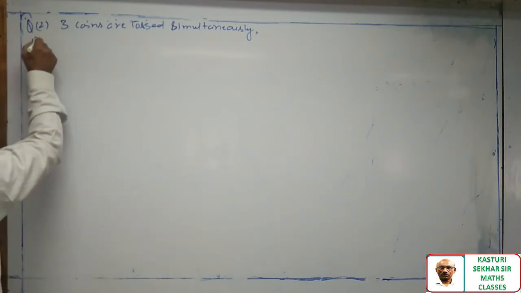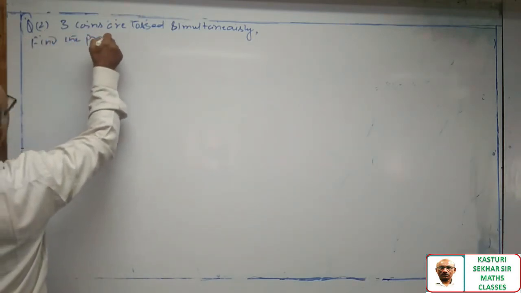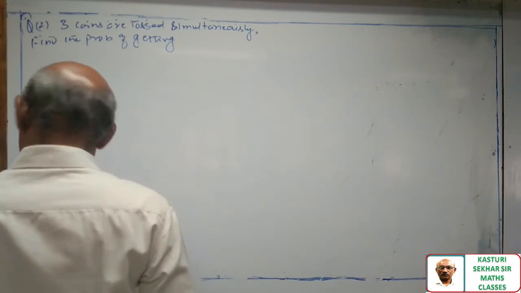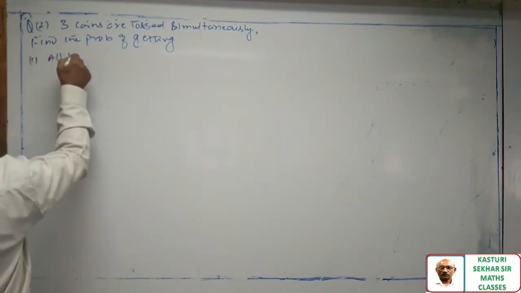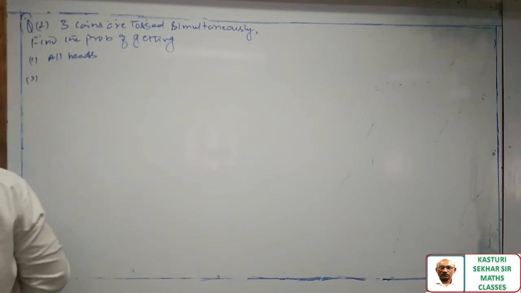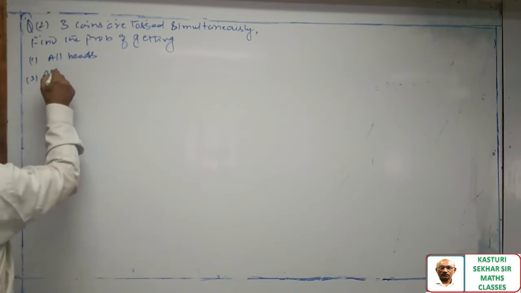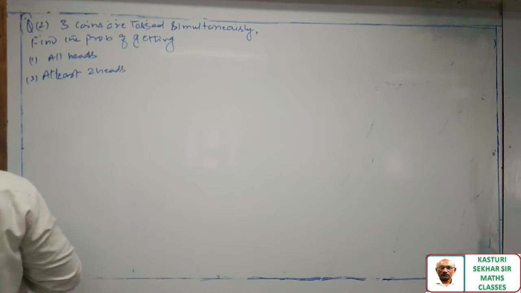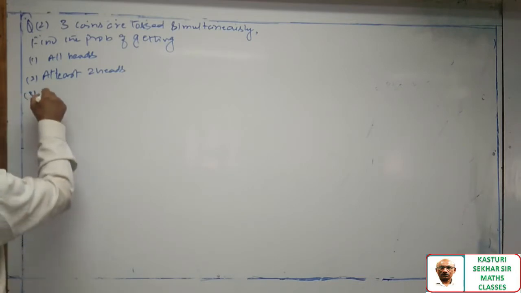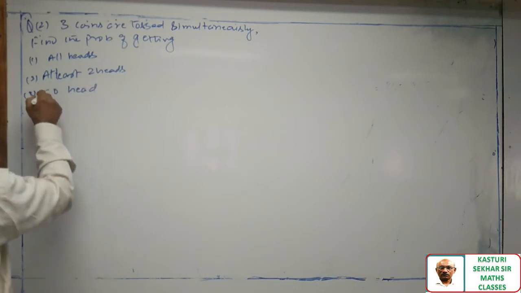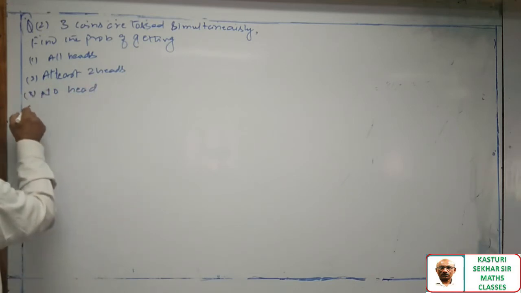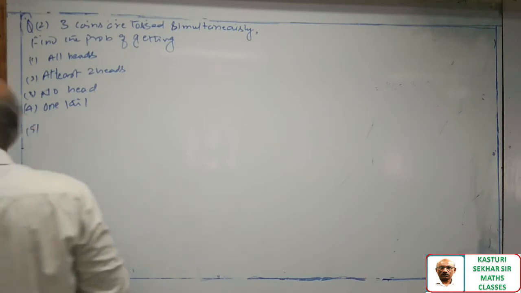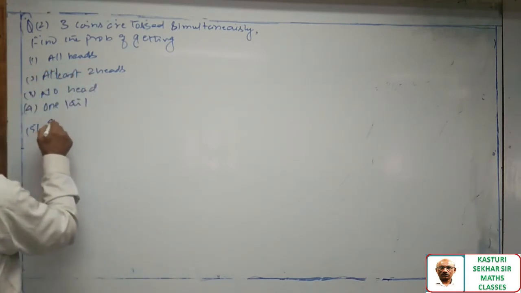Find the probability of getting: first, all heads; question number 2, at least 2 heads; question number 3, no head; question number 4, one tail; question number 5, exactly 2 tails.